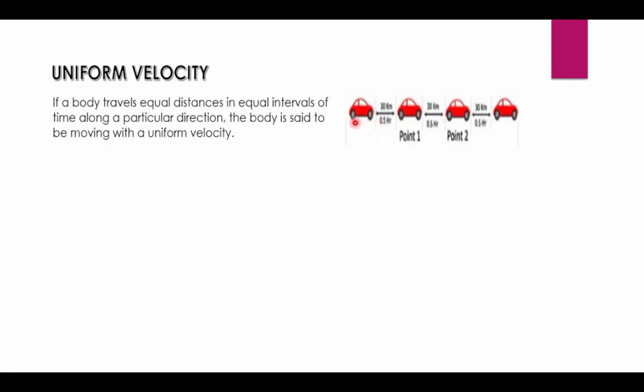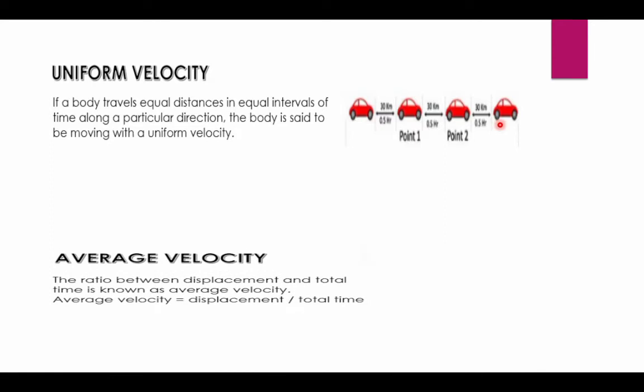In this example, the car moves 30 km in each half hour. When we calculate the velocity, we get 60 km per hour. Each time the car travels equal distance in equal intervals of time.